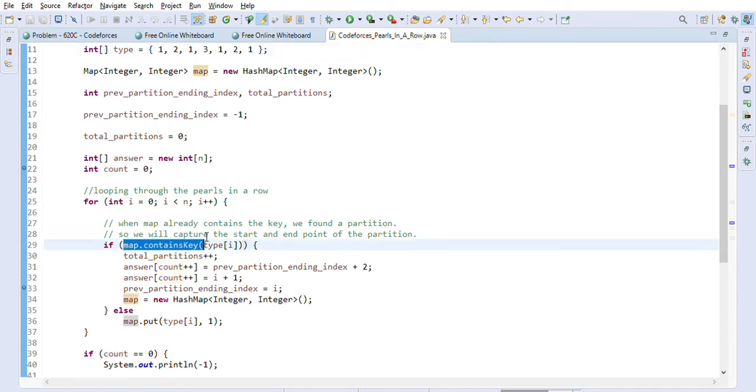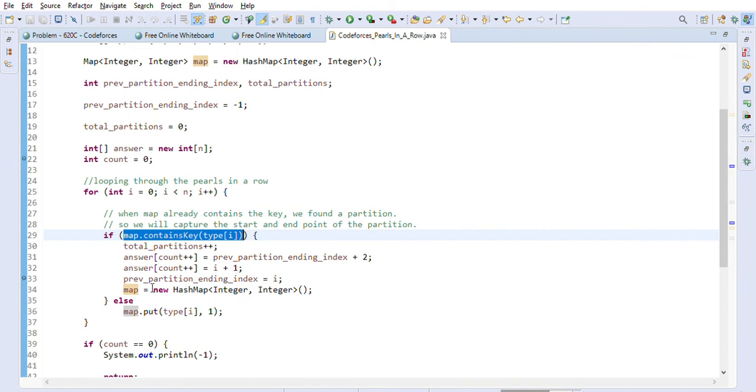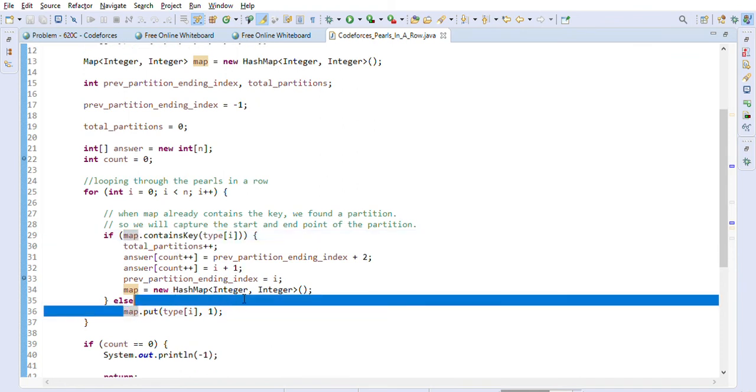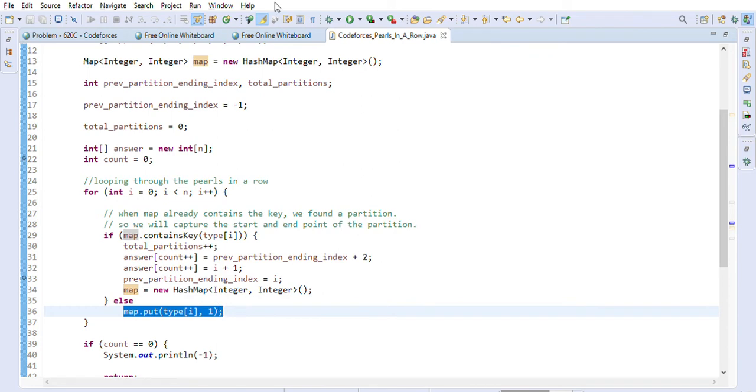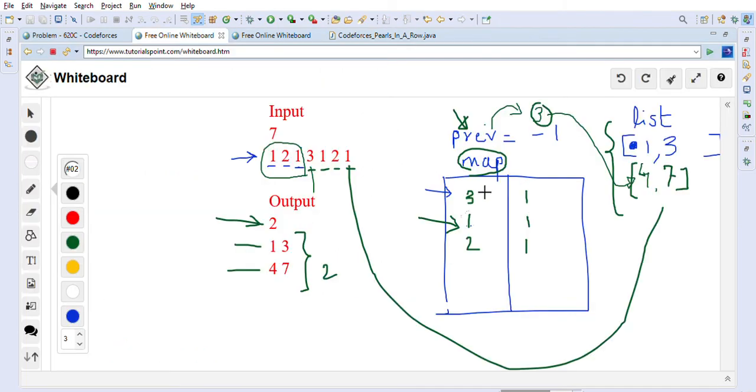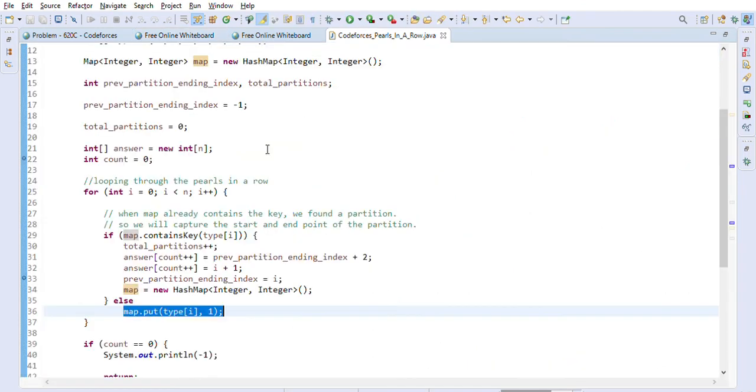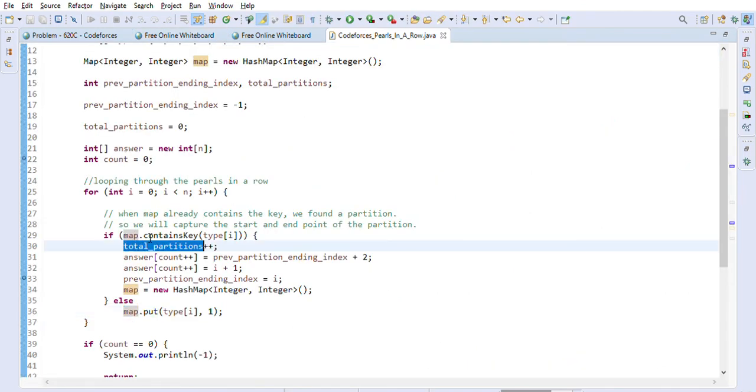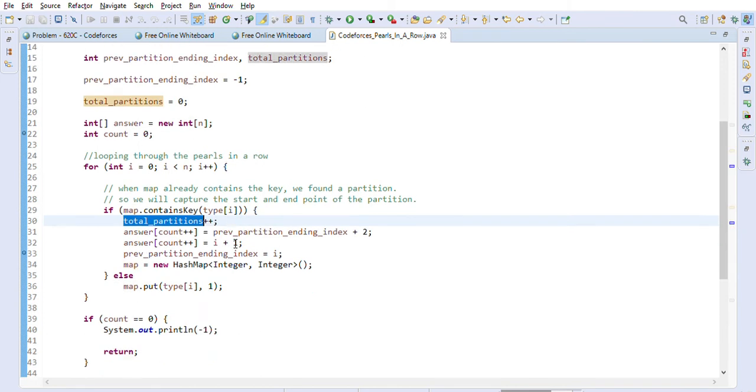First thing we will check is whether our map contains that type. If the map doesn't contain the type, we will simply add it into the map, the type and the one, as I showed you here. When we find an existing entry in the map, we will increment our total partitions by 1, because we find one more partition.